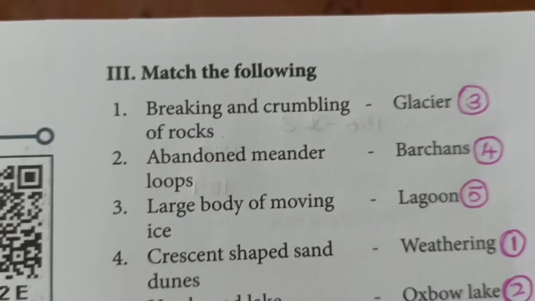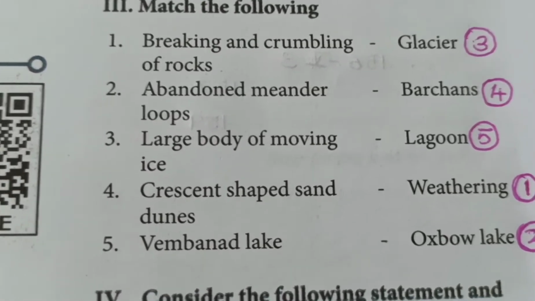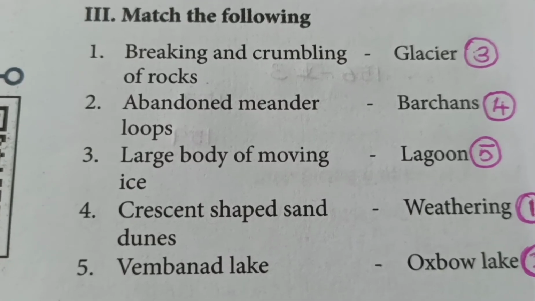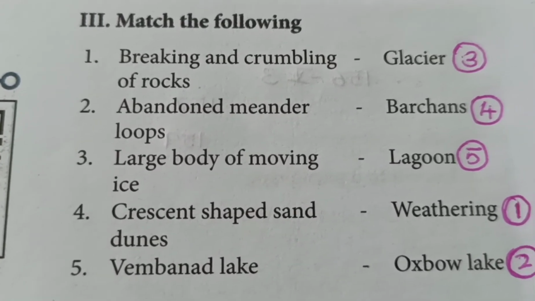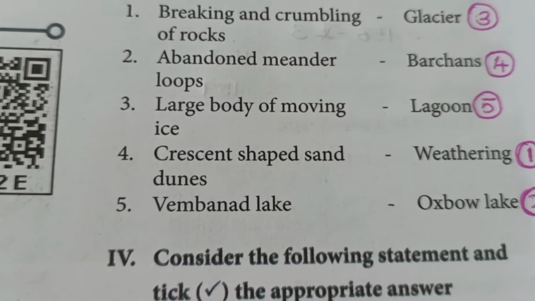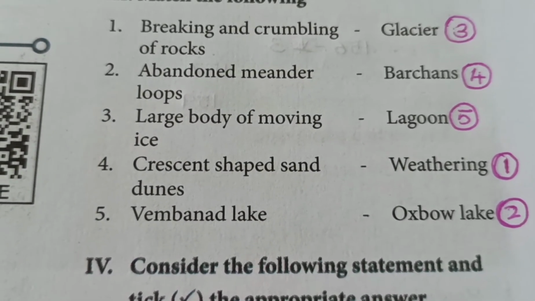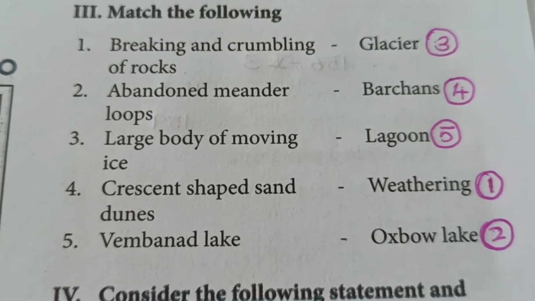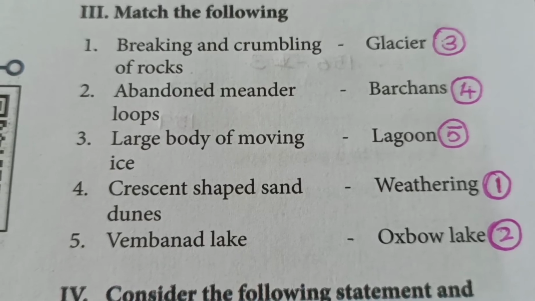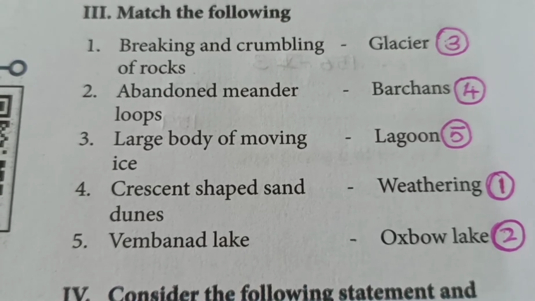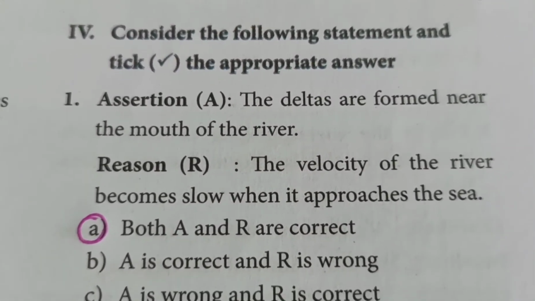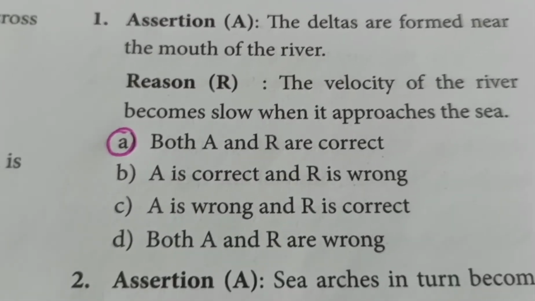Next, match the following. First one, breaking and crumbling, it is called as weathering. Second one, abandoned meander loops, they form the oxbow lakes. Third one, large body of moving ice, it is called as glacier. Crescent shaped sand dunes, Barkans. Vembanadu Lake, it is a lagoon. Consider the following statements and tick the appropriate answer.